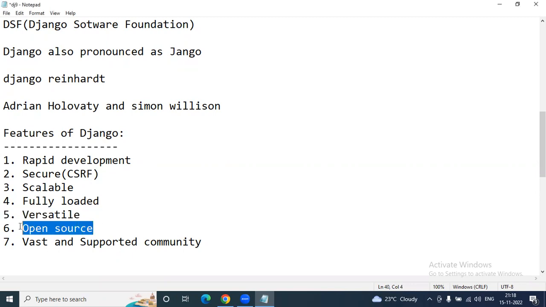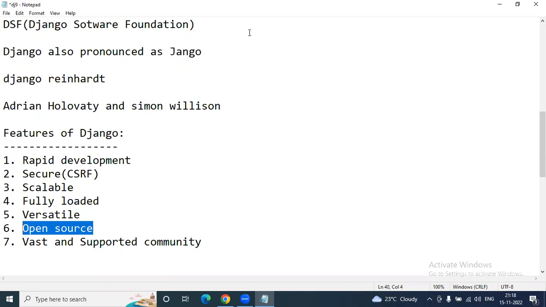Now coming to open source, sir. As I said, Django is a completely open source, Python based web application framework. It is publicly available without any cost. It can be downloaded with source code from a public repository only. Open source always reduces the total cost of application development, as you know. Once source code is available, there is no need to spend a lot of money to get a Django license or get the code or something like that. So it's open source. It is completely free of cost for everyone.